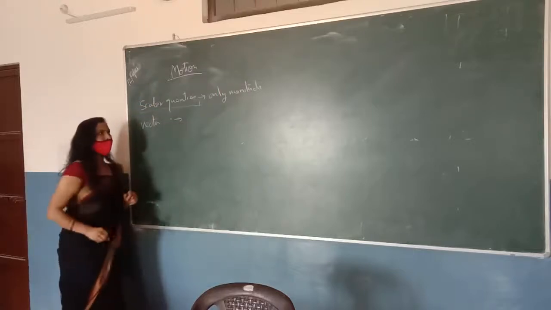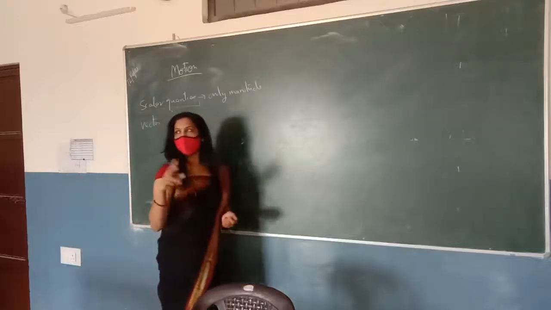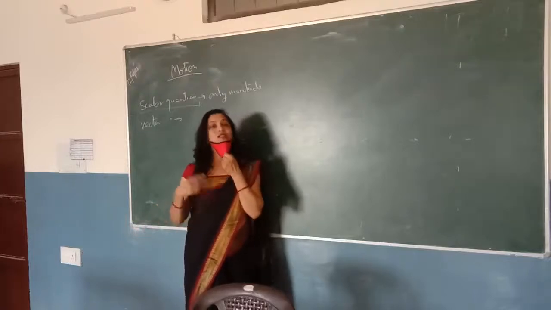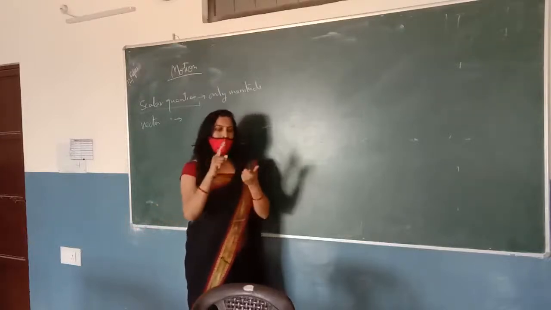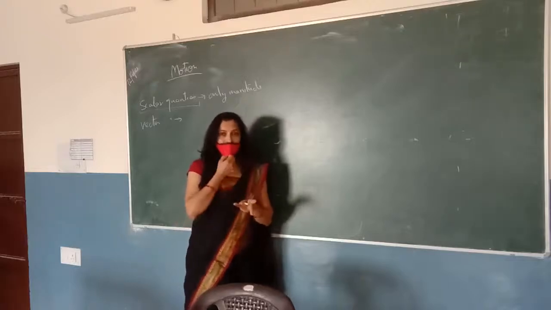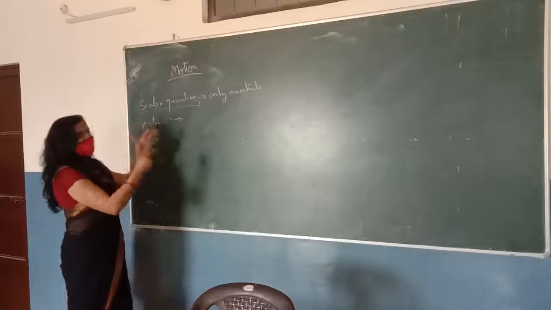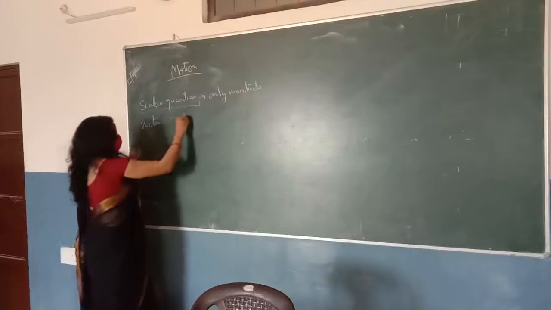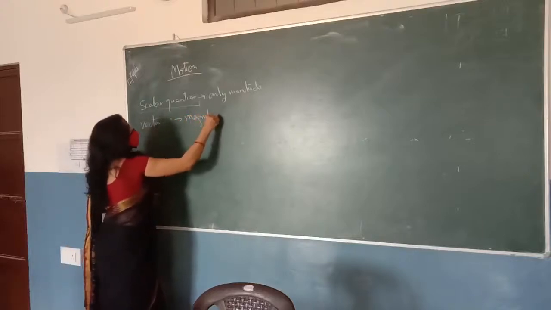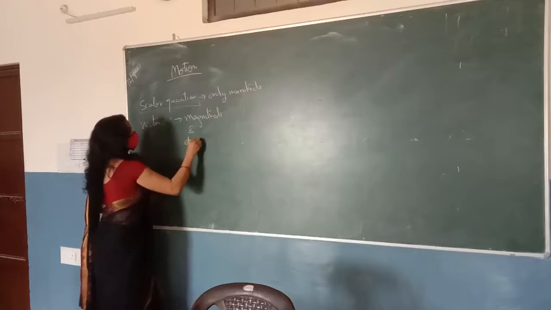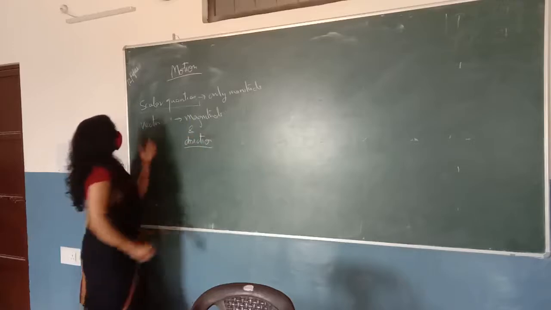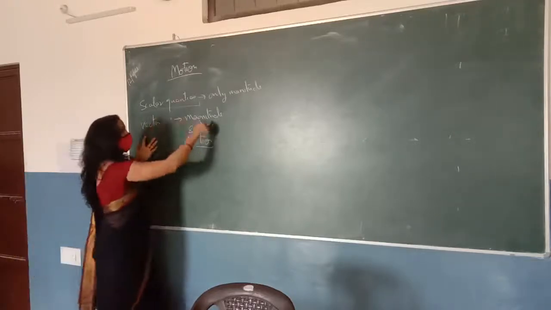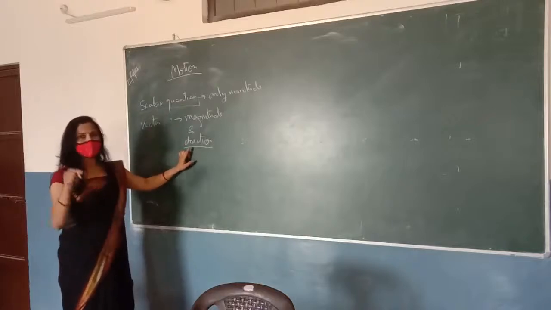And about the vector quantity, for example, if I am telling you that the distance of this playground from this room is 500 meters towards the south, here I am telling about the magnitude as well as the direction. So if a physical quantity has magnitude as well as direction, then it is said to be a vector quantity. So what are the vector quantities? The physical quantities in which there is a magnitude as well as direction are called vector quantities.